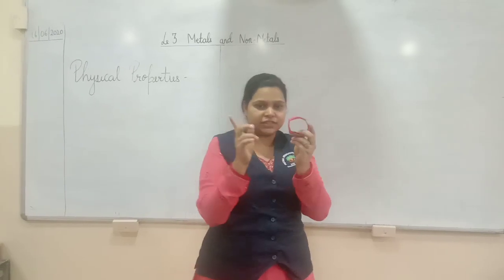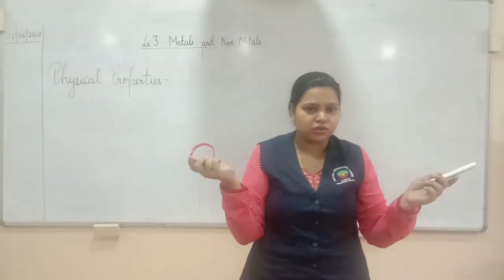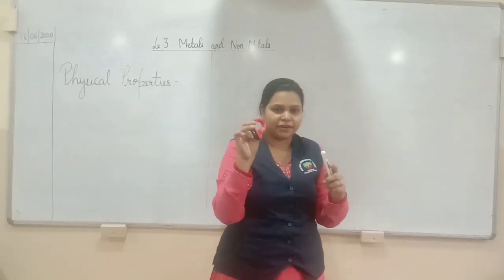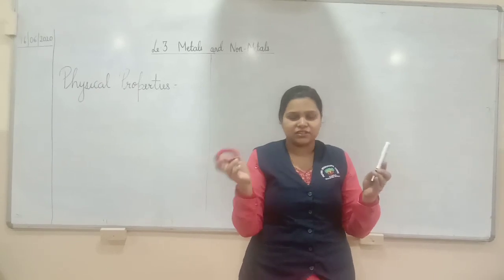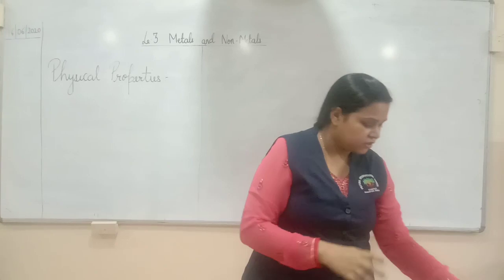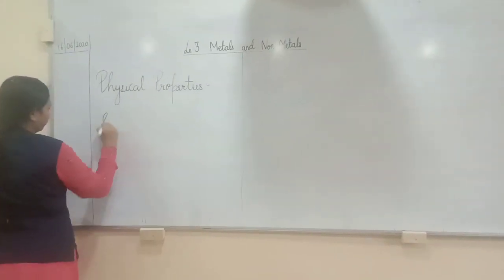If we see the same property in a non-metal, we click on it. Is it creating a sound? No, it's barely audible. So non-metals, when they do not create sound, are not sonorous. And metals are sonorous. So the first property that we saw is being sonorous.